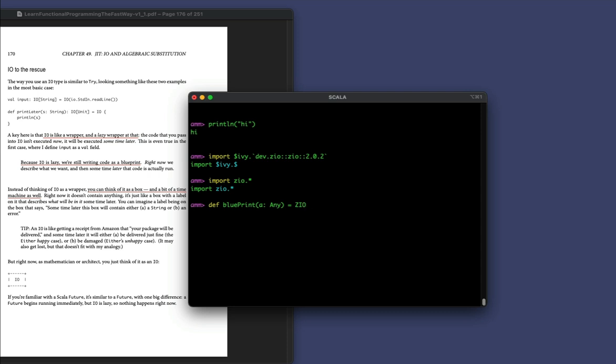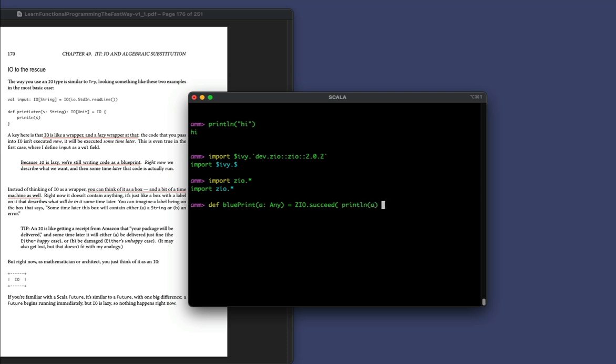So instead of creating something like an IO like that, what you do with ZIO is we will say ZIO.succeed. And the reason for that is that the code that I'm about to put inside the parentheses can't fail. So that's why I use succeed there. If the code inside of there could fail, then you would use attempt instead. But since it can't fail, I'm going to use succeed. And just a little bit of extra spacing there so we can see what's going on. So inside here, I'm just going to call println.